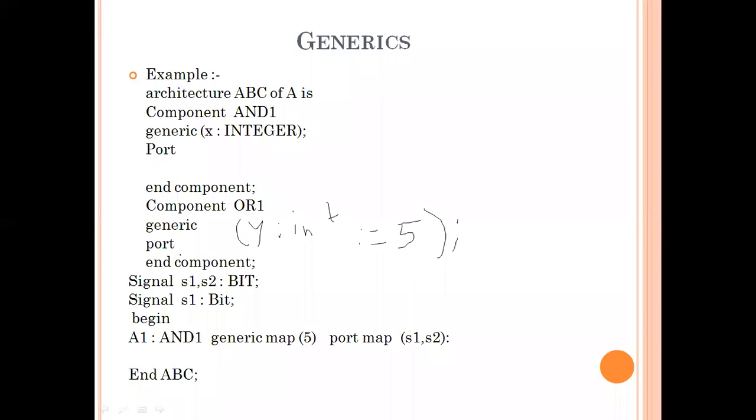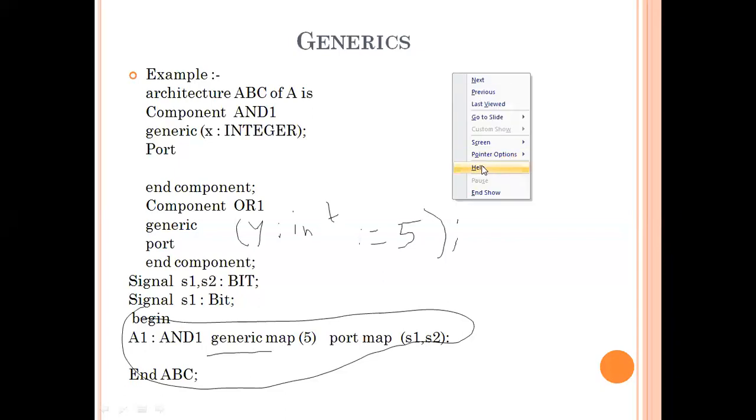Here we can declare the port of that component, and also in the component instantiation, this part is the component instantiation. In the instantiation we again declare that generic.